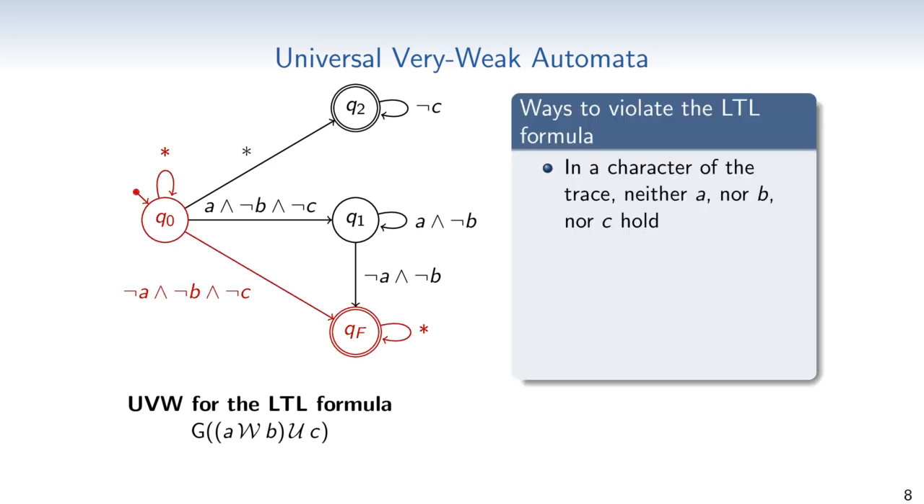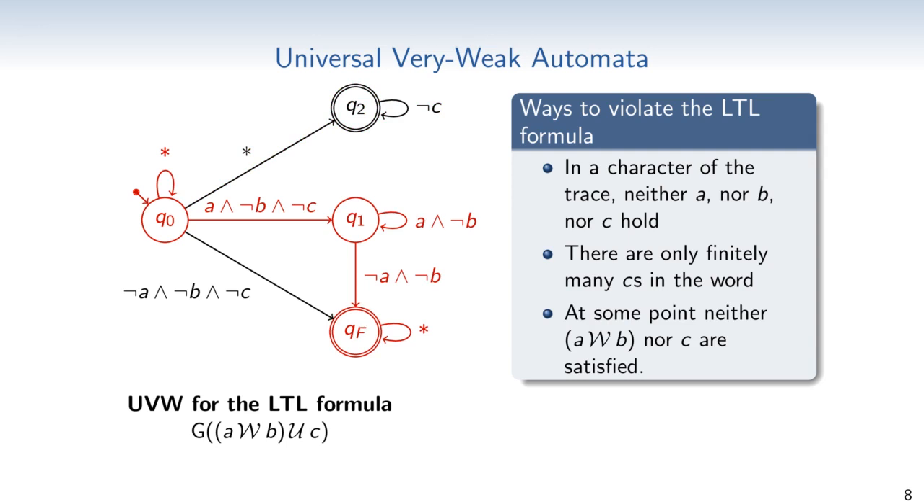First of all, if at some point during a trace a character is seen for which neither A nor B nor C hold, then A weak until B until C cannot be satisfied from that character onwards. This is implemented by the initial state self-looping, so that there's always a run of the automaton staying there long enough, and then transitioning under such a character witnessing the violation to a state rejecting all suffix words. Then, if there are only finitely many C's in the word, then there is a run eventually visiting Q2 and never leaving it again. Since Q2 is rejecting, the run is also rejecting.